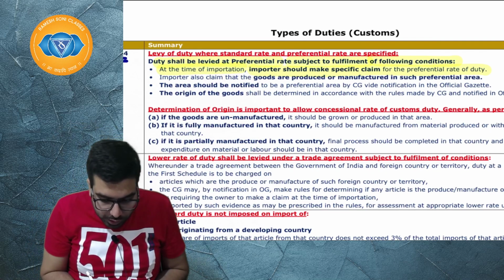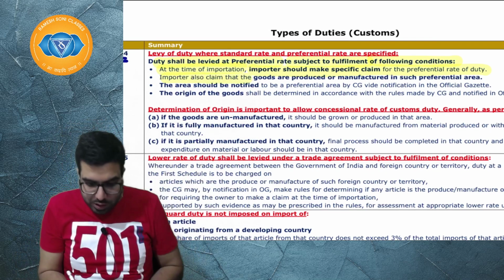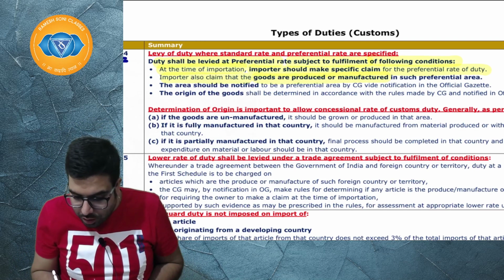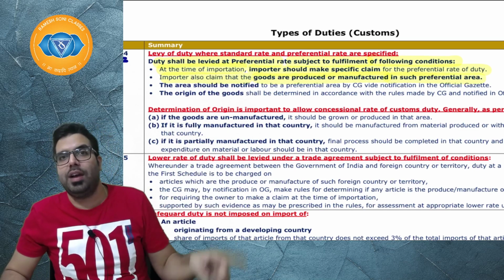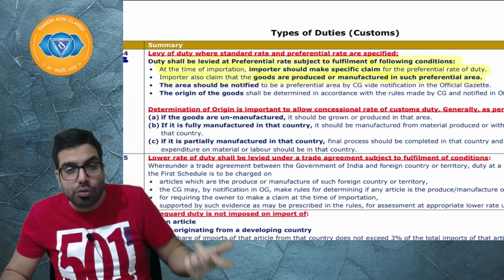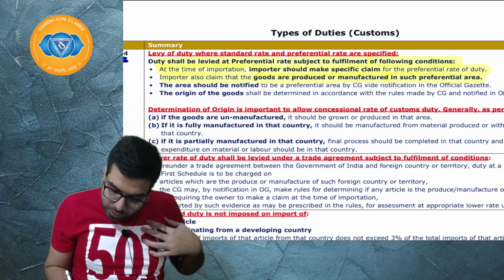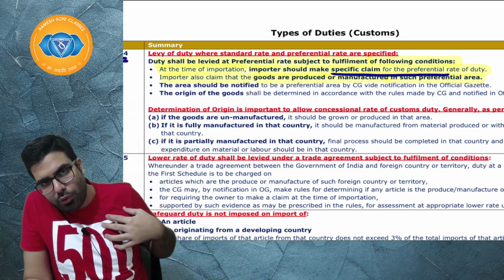The importer also has to claim that the goods are manufactured or produced in that preferential area. For example, if the preferential area is Sri Lanka, I have to claim, first of all, that my goods are leviable to the preferential rate of duty.